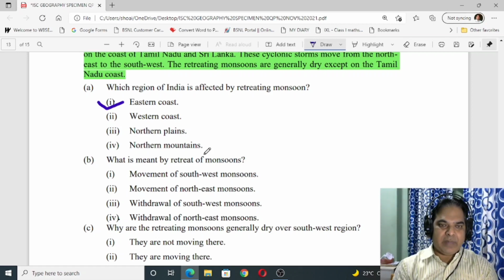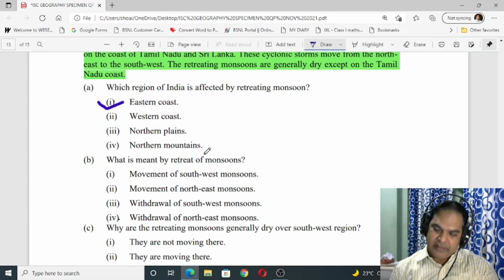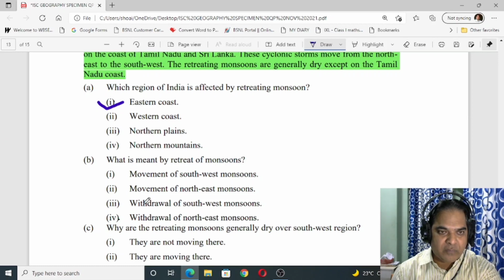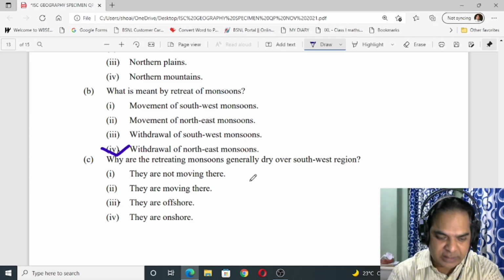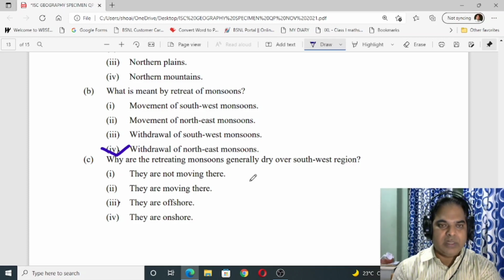Then what is mean by retreating monsoon? The answer is number 4. Okay, withdrawal of northeast monsoon. Then number C, why are retreating monsoons generally dry over southwest region? The answer is they are offshore. Okay, number 3.